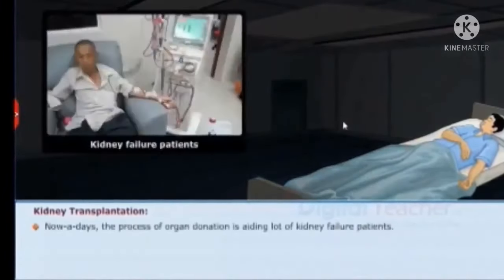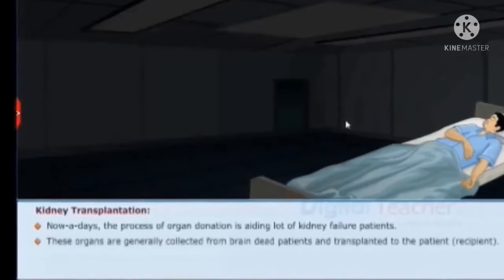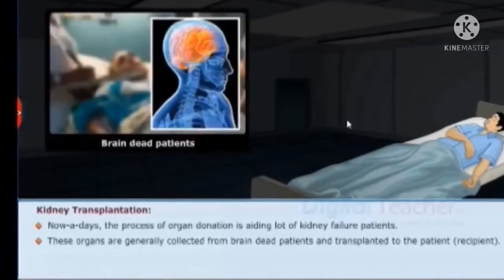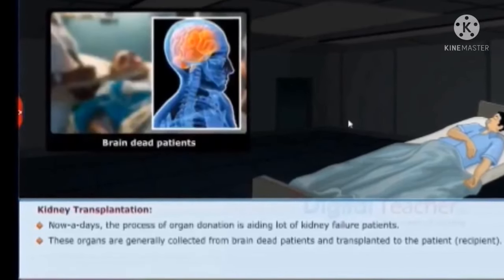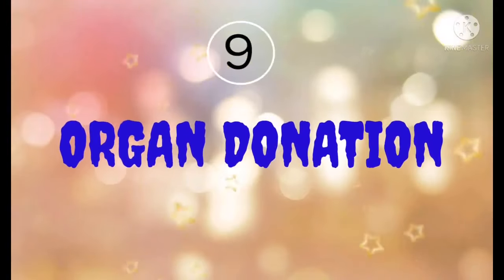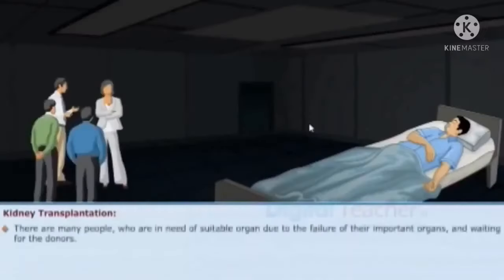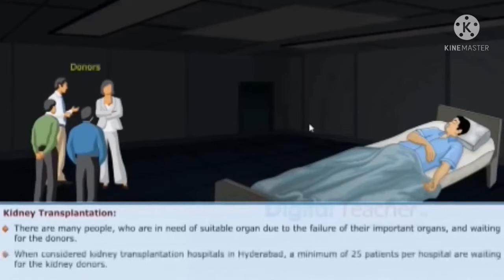Nowadays, the process of organ donation is aiding a lot of kidney failure patients. These organs are generally collected from brain dead patients and transplanted to the patients or recipients. Let us learn more about organ donation with the help of a case study. There are many people who are in need of suitable organs due to the failure of their important organs and are waiting for donors. When considering kidney transplantation hospitals in Hyderabad, a minimum of 25 patients per hospital are waiting